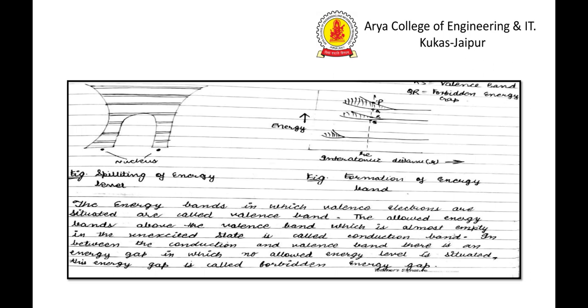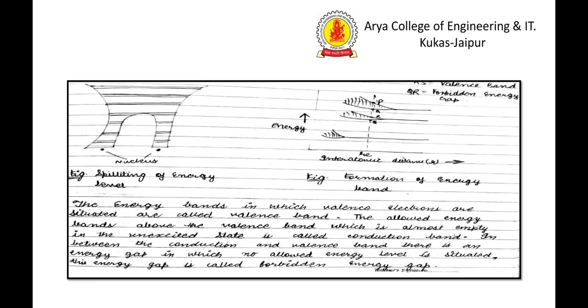Why do we call it forbidden? Because in this gap there is no existence of electrons. Why do electrons not exist in this band? The reason is that we know from Bohr's second hypothesis, for stable orbits the angular momentum must be an integral multiple of h upon 2 pi. These orbits are called stable orbits. In these orbits, electrons will exist only.